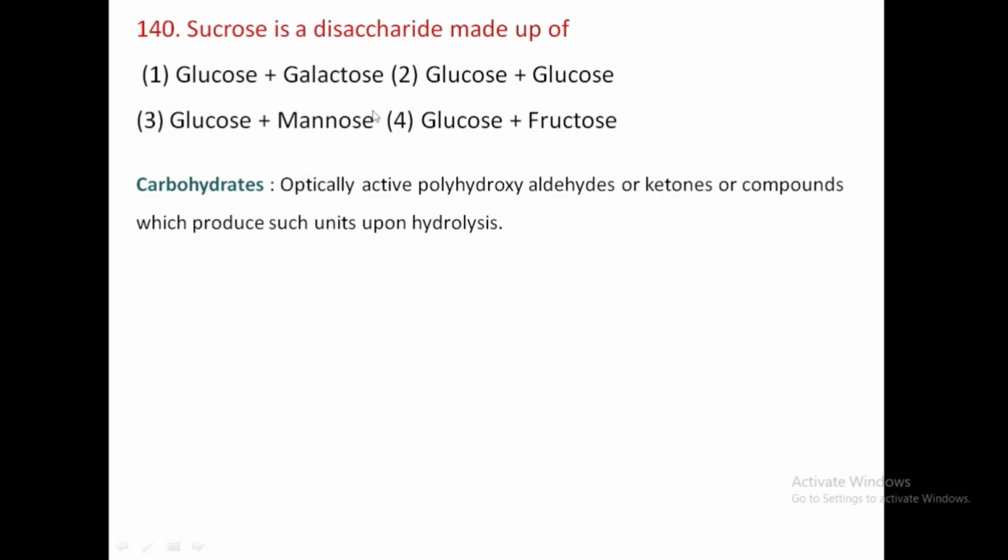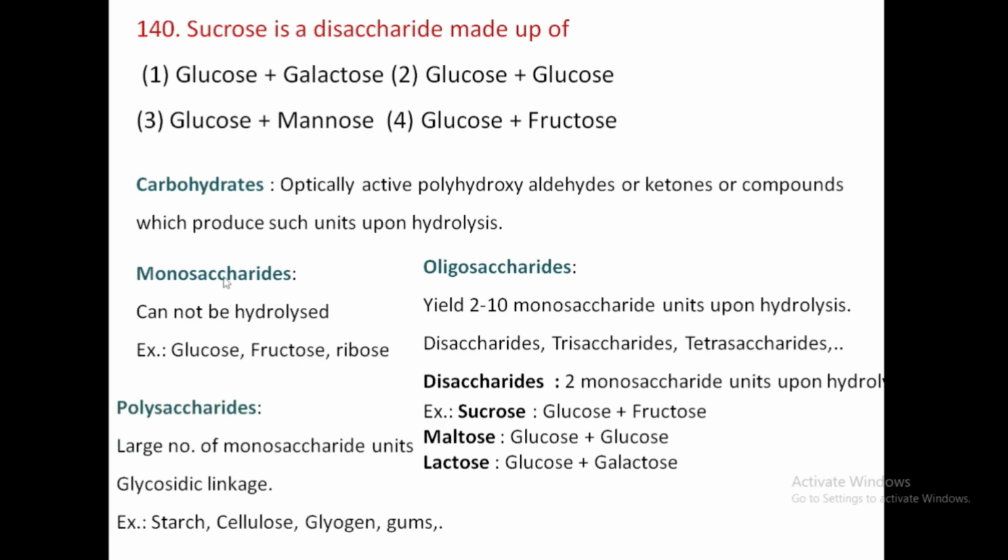Carbohydrates are optically active polyhydroxy aldehydes or ketones, or compounds which produce such molecules upon hydrolysis. Carbohydrates are divided into three classes: monosaccharides, oligosaccharides and polysaccharides.